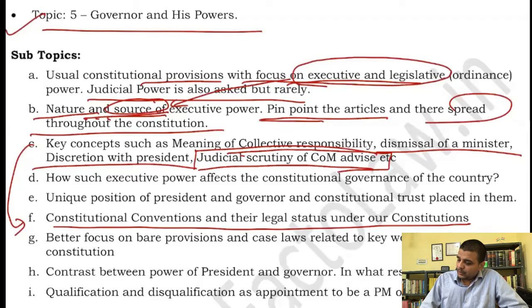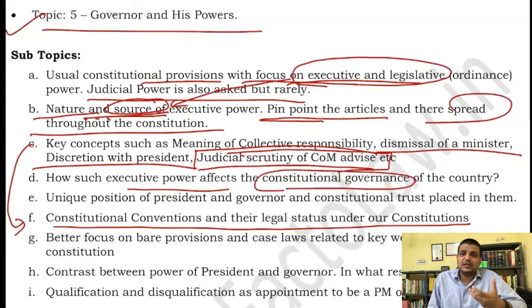Similarly, how does such executive power affect the constitutional governance of the country? That is a sort of criticism of constitutional governance in terms of the non-precise definition of executive power in our constitution. So the philosophical aspect of executive power, the nature of executive power, that part you also have to focus on. Keep that in mind, because constitutional governance is a topic in administrative law as well.